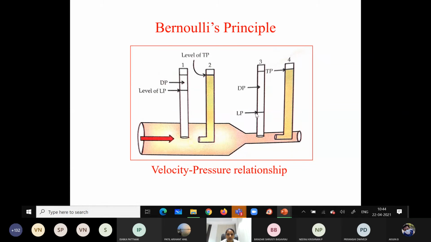Here you can see the level of the lateral pressure at the narrower end is here, and the level of the lateral pressure at the wider end is here. But the total pressure at both ends is equal. There is no change in the total pressure at both diameters of the vessel, only a change in the lateral pressure, the kinetic energy and the potential energy. So this is very important.